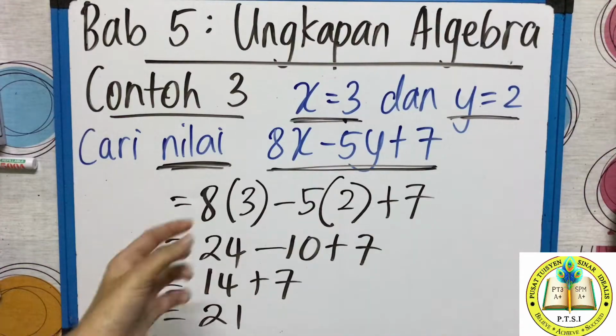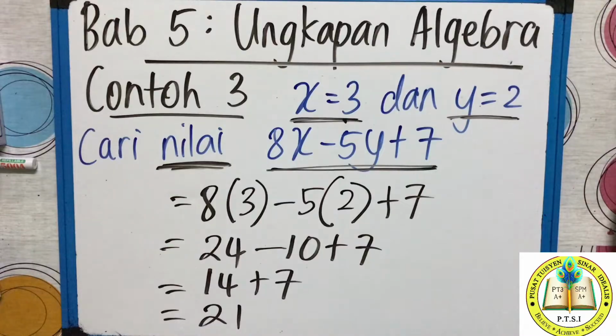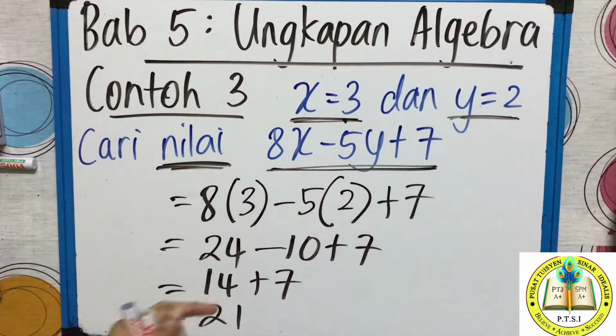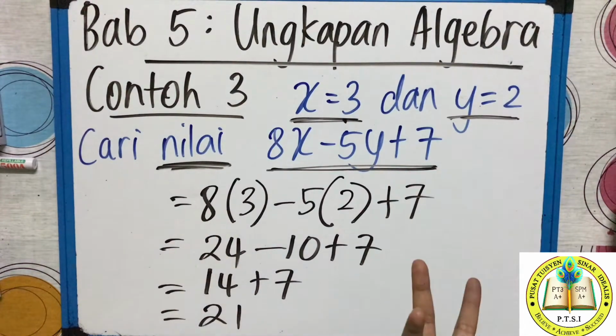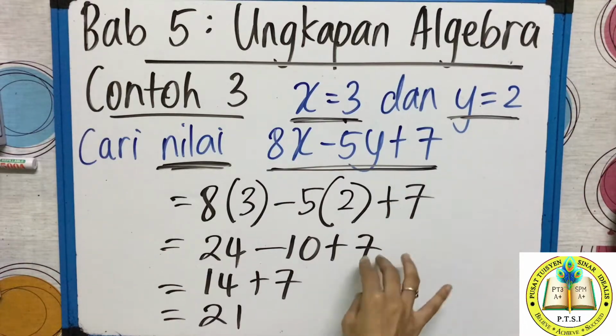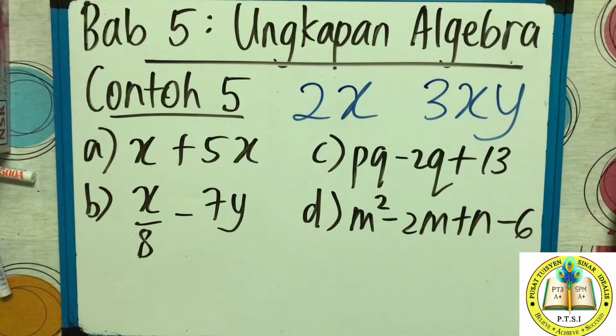Very easy, right? Bila mereka bagi kamu nilai X, nilai Y, ganti dalam persamaan. Substitute that in the equation and then you solve it. How to substitute? Put bracket. Like ganti 3 kurungan. Ganti Y2 kurungan. So you've got bracket, what must you do? Times. 8 times 3, 24. 5 times 2, 10. 7, bring it down. Then show the step by step. So your final answer is 21. Cari nilai, so nilai is 21. Finish. Class, now we go to the next example.